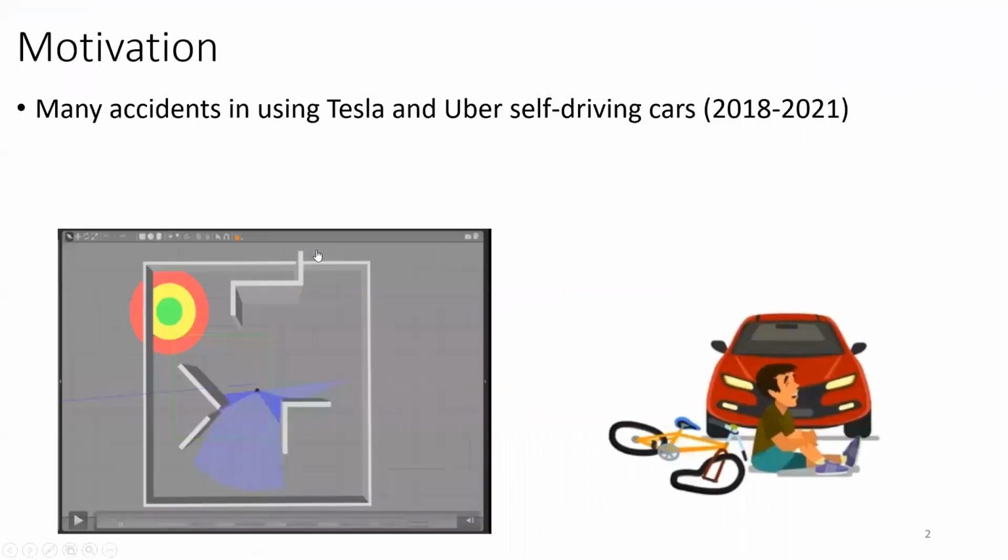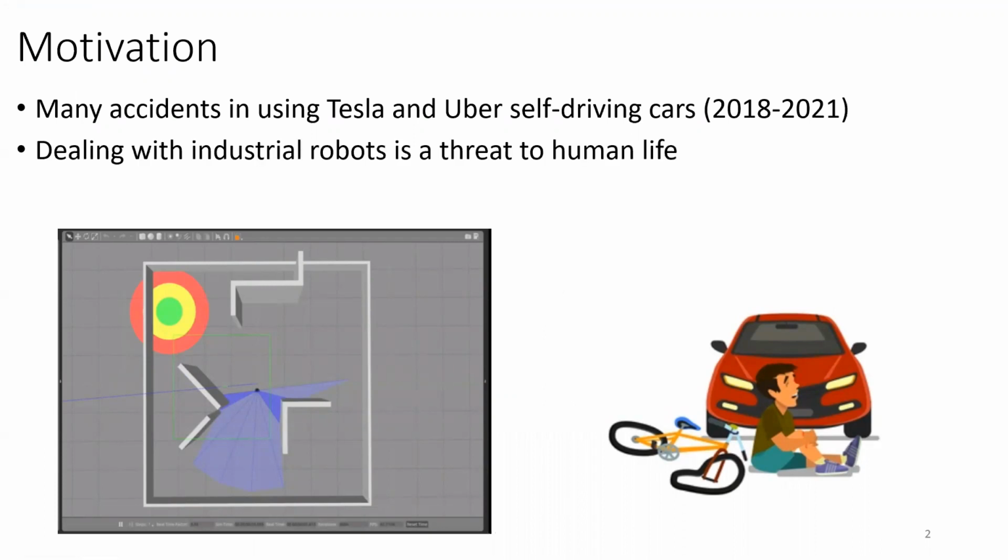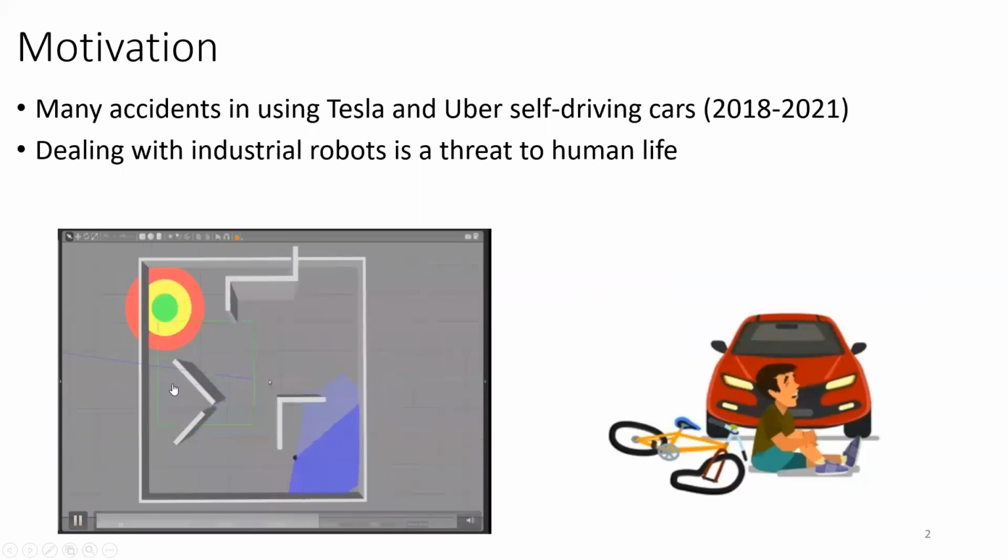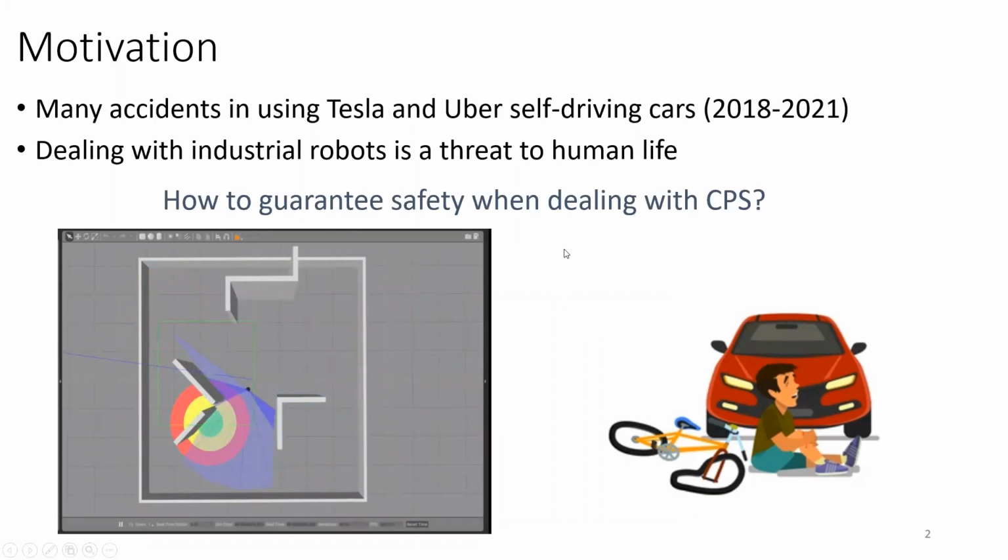Dealing with cyber-physical systems comes with its drawbacks. For example, there have been many accidents involving Tesla and Uber self-driving cars in recent years. Also, dealing with industrial robots is a threat to human life. And from real life to simulation, we have this robot that aims to go to the green circle. However, during simulation, it goes to an unsafe situation and hits the wall. The question that we are asking is, how do we guarantee safety when dealing with cyber-physical systems?